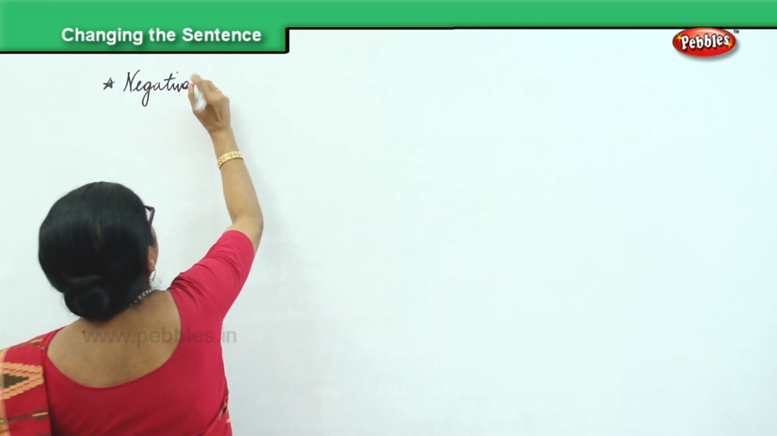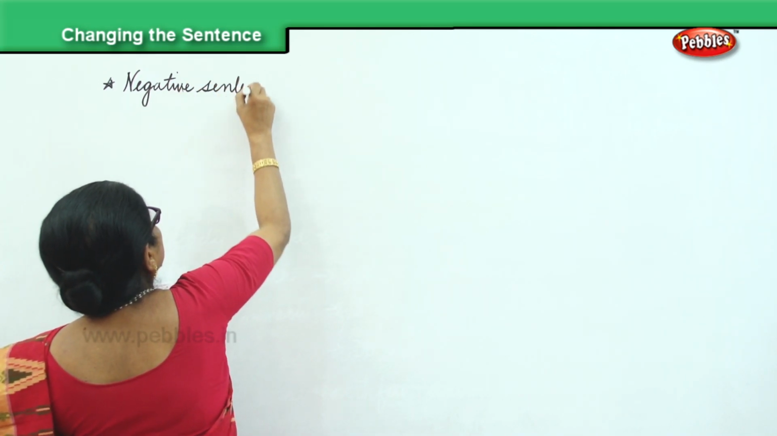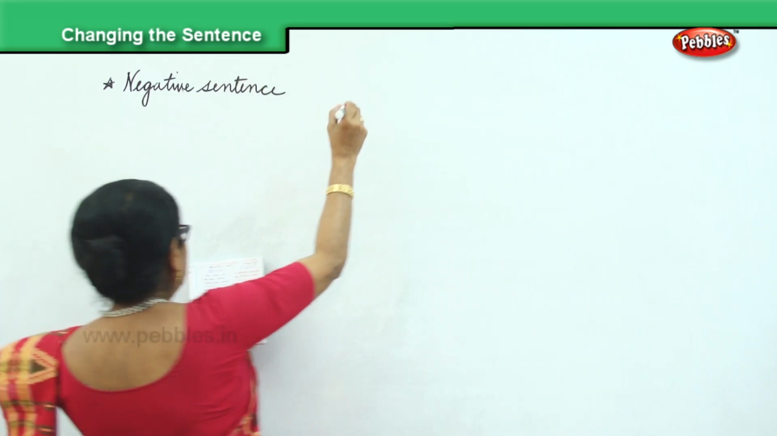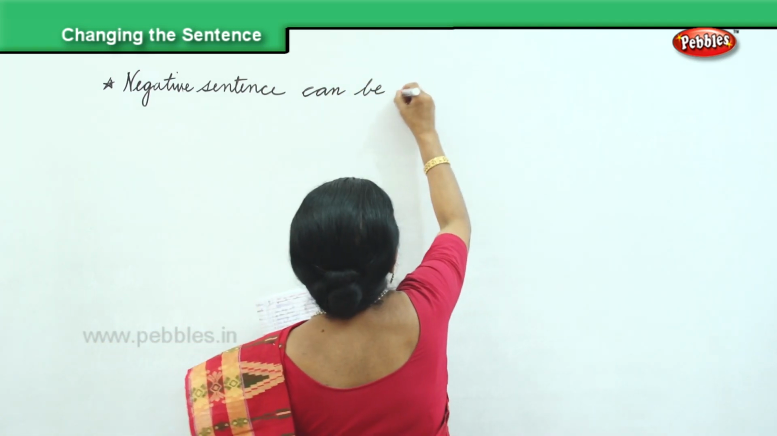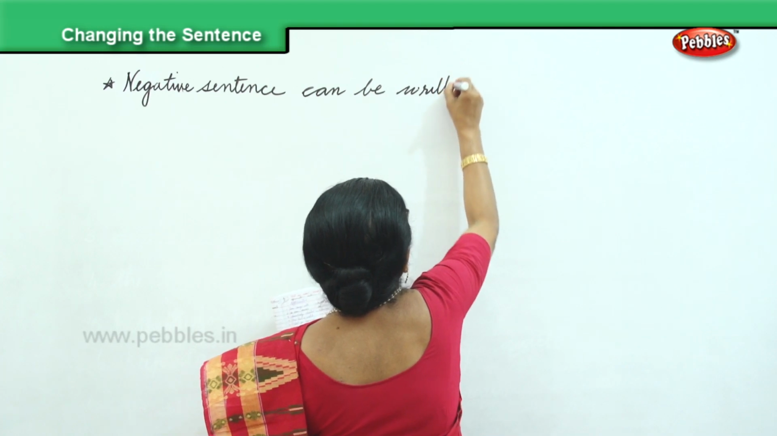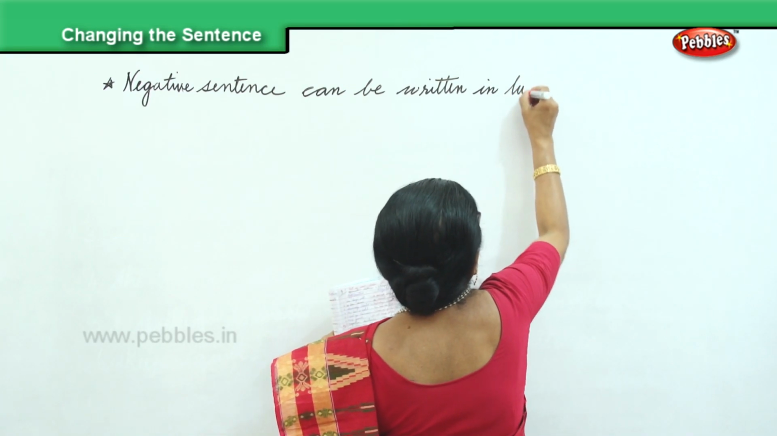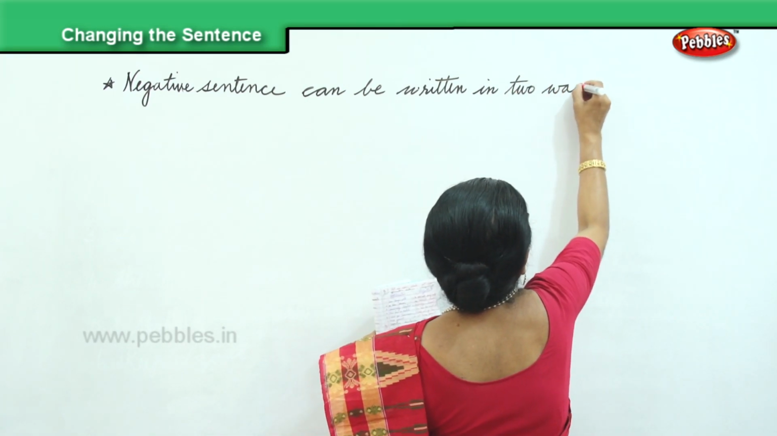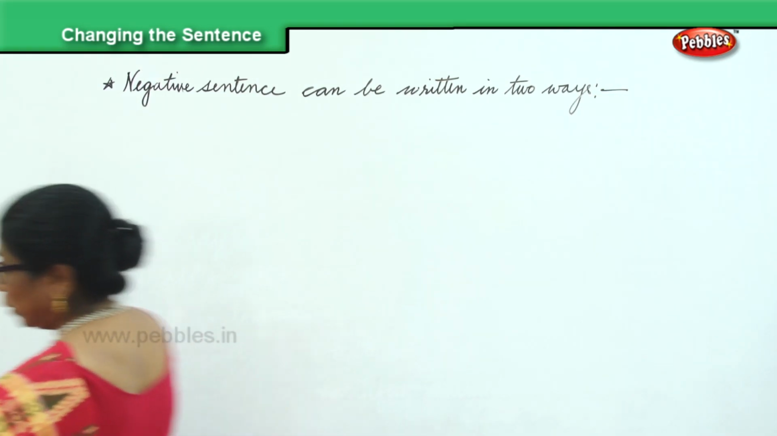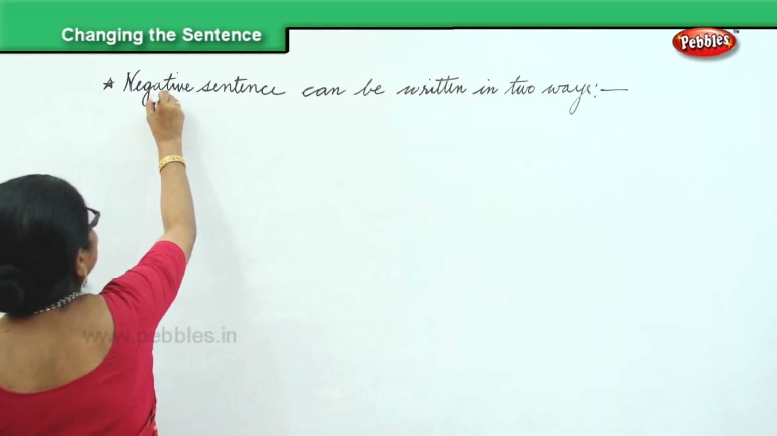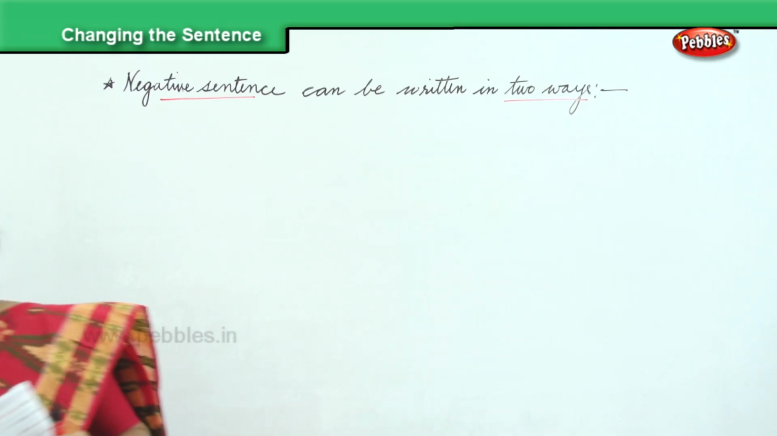A negative sentence can be written in two ways. What are these two ways? That's what we are going to look at. So we are talking about negative sentences, and we are going to write it in two different ways. Okay?